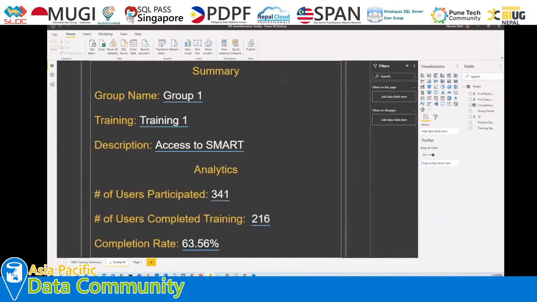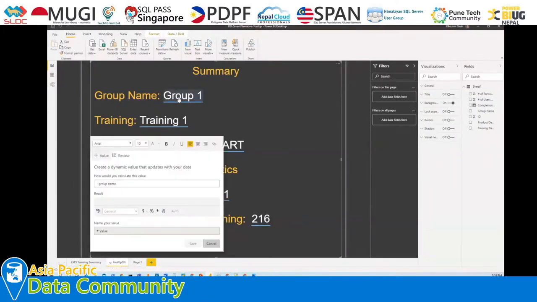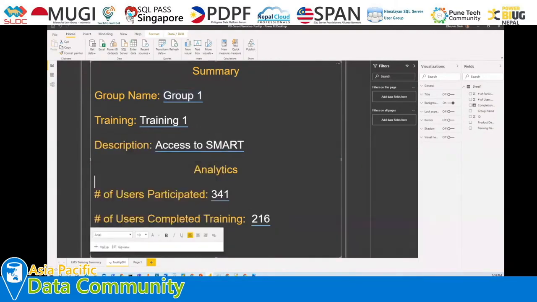Now, a similar thing that we have prepared here, like we discussed already in the first demo, is that I just took different labels here and created a different question. I just wanted to display the group name, so just use the group name column from here and it will provide that information. And in a similar way, other different insights are also there, like the number of participants who have completed the training and what's the completion rate.